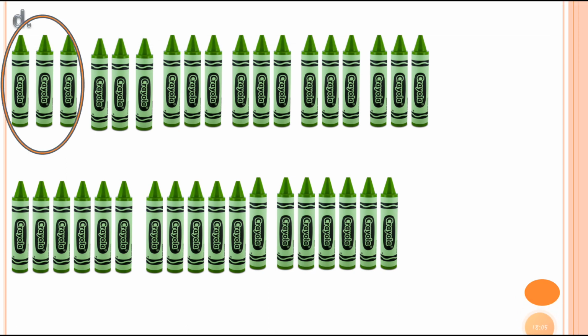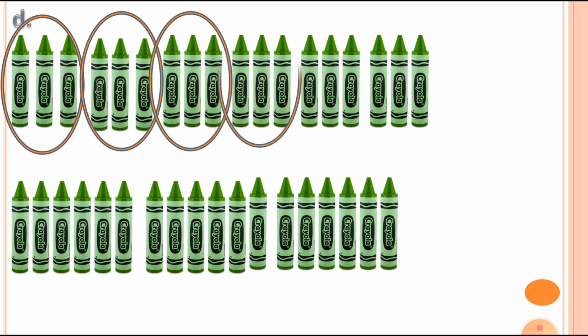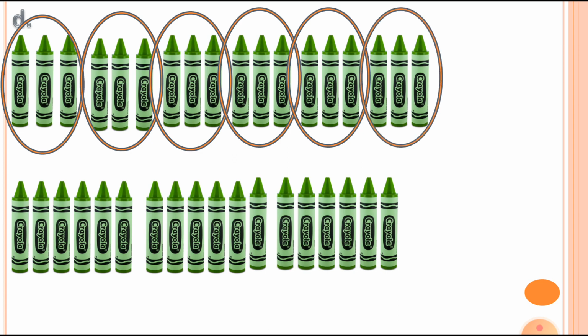Group 1, group 2, group 3, group 4, group 5 and group 6. So total there are 6 groups and each group has 3 crayons. You can see this. It means 6 3s are 18. Here is the answer, that 6 3s are 18.